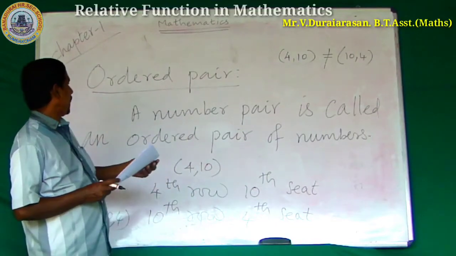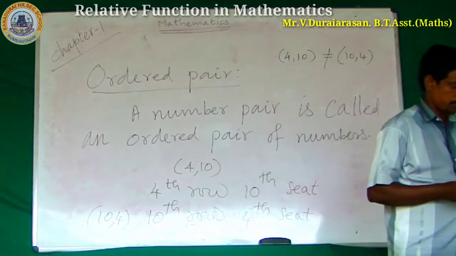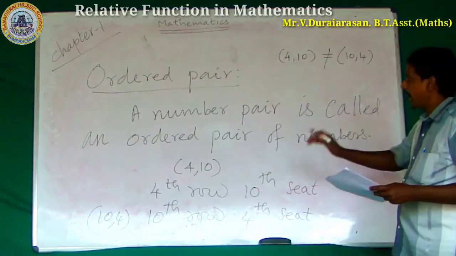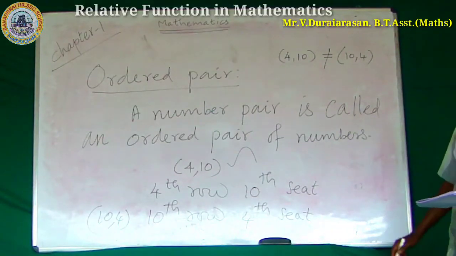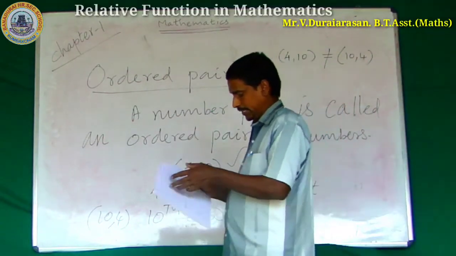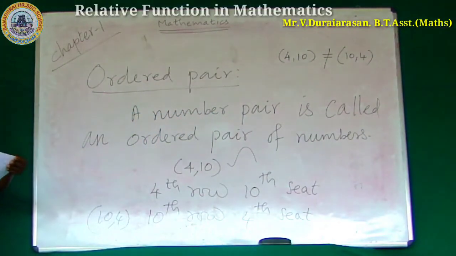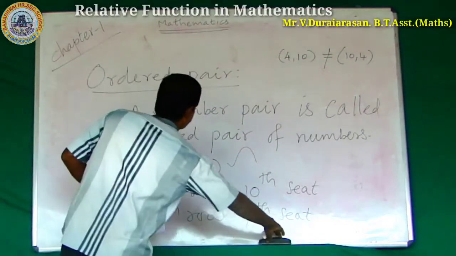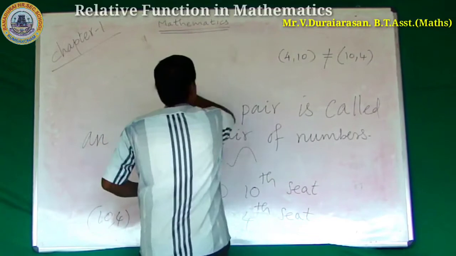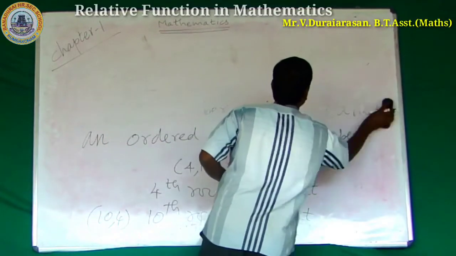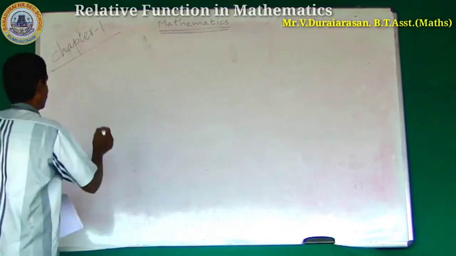What is the meaning of the ordered pair? An ordered pair means a number pair is called an ordered pair of numbers. Okay. Next, we are going to Cartesian products.